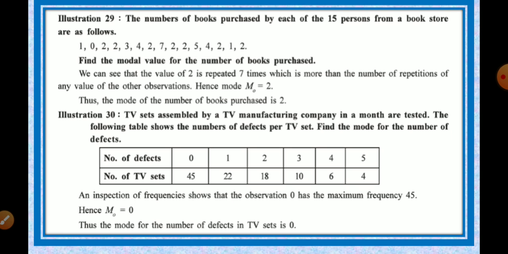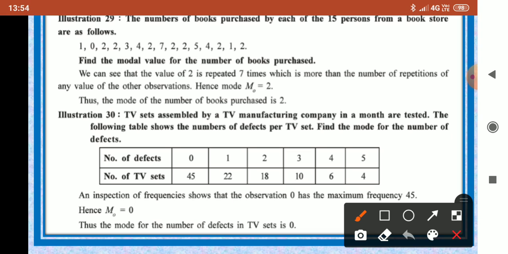Now here you can see that 1 is repeated twice.